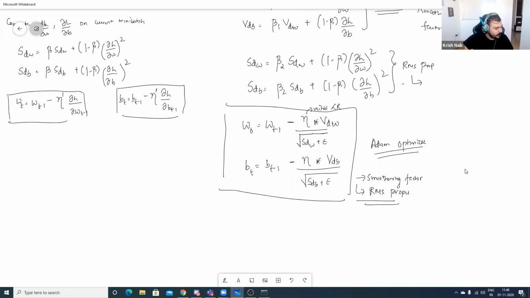What is the full form of RMS prop? Root mean square propagation, something like that. Root mean square, right? That was easy, right? Yeah, partially understood, awesome concept.